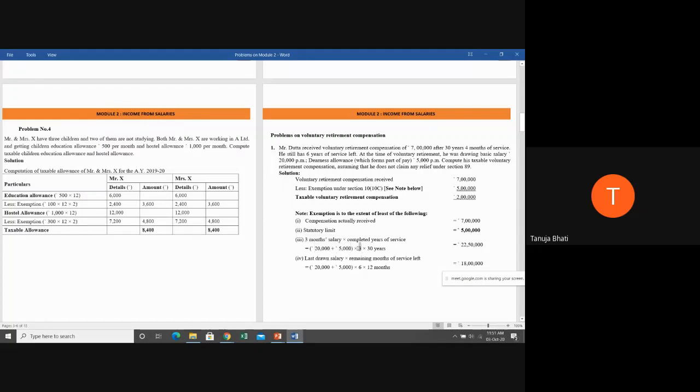Now, why am I multiplying into 3? Because this is per month salary and we have to calculate salary for 3 months. So, I'm multiplying into 3. And why am I multiplying into 30? Because into completed years of service. So, once you do this calculation, that is 25,000 into 3 into 30, you get 22 lakhs 50,000. Next is